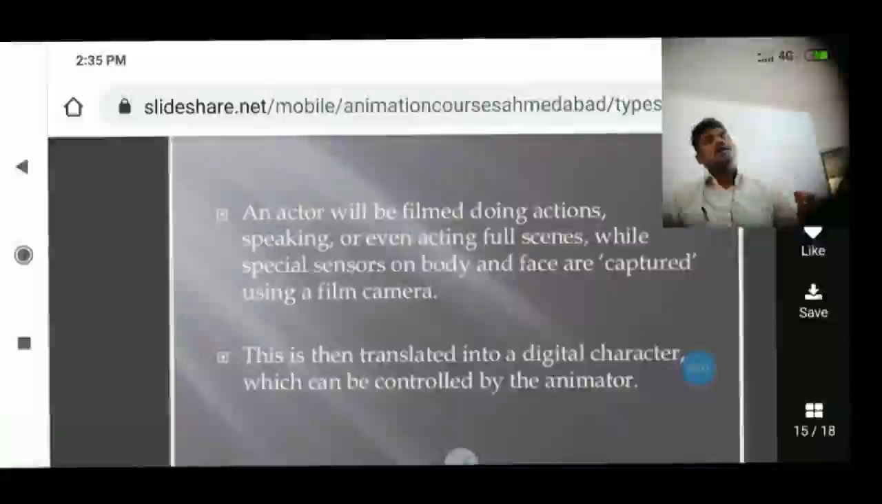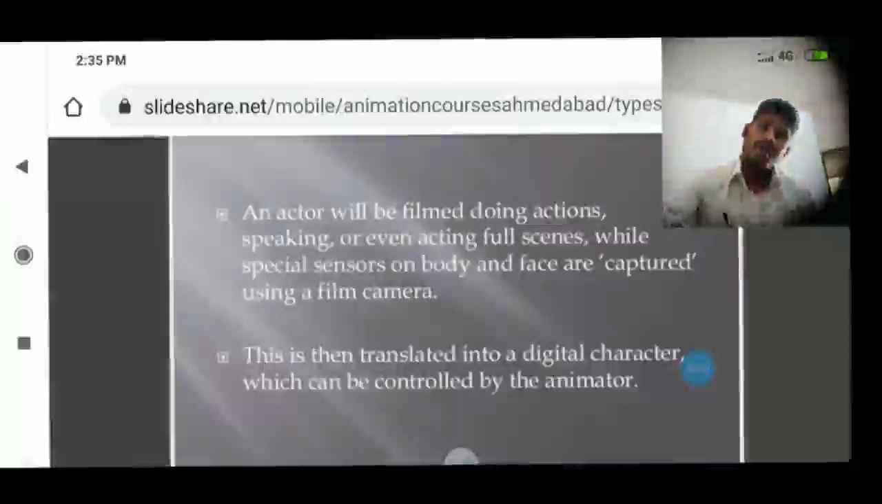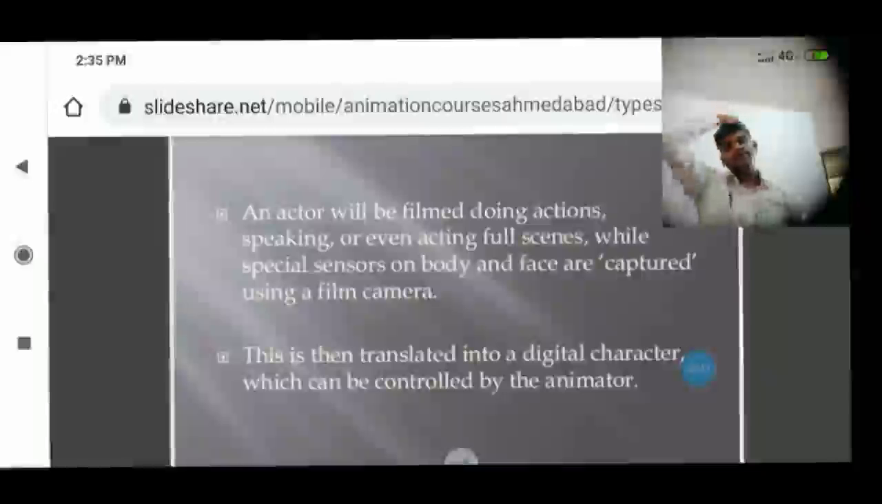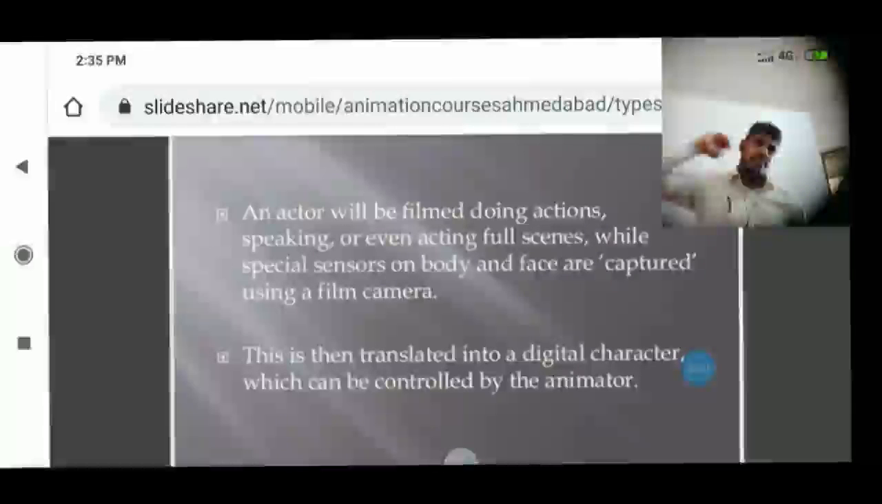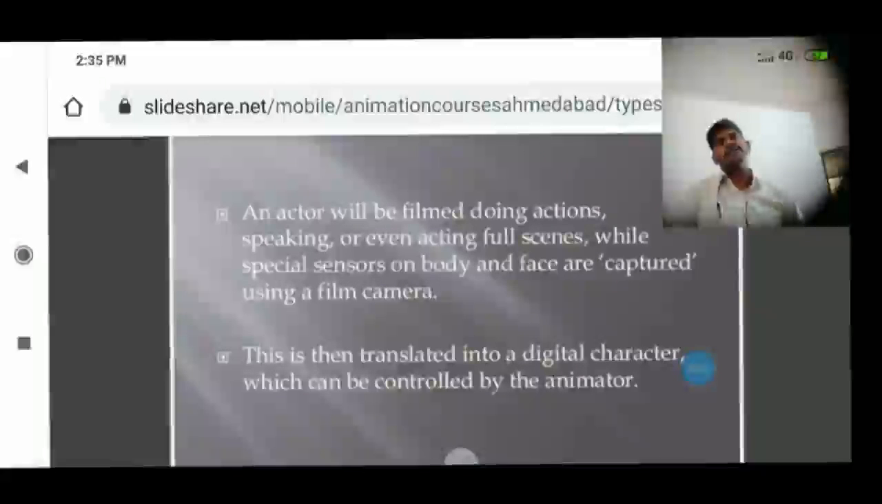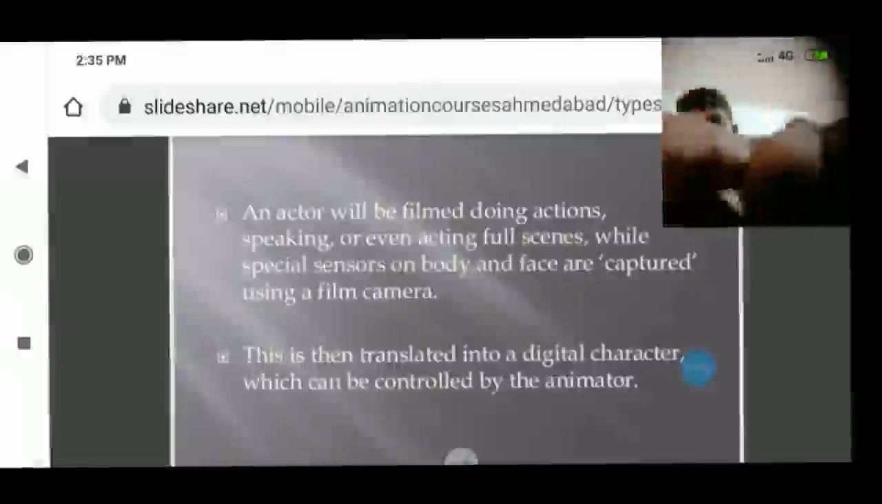So in this unit, 2 more topics are pending, and we have to cover these 2 more topics, and then we can wind up this chapter. So what are those 2 topics that are still pending? First one is morphing, and second one is tweening. We'll see what morphing is and what tweening is in a detailed manner.